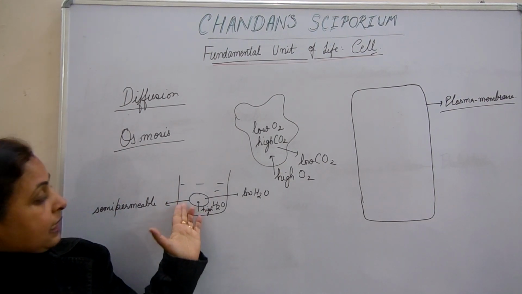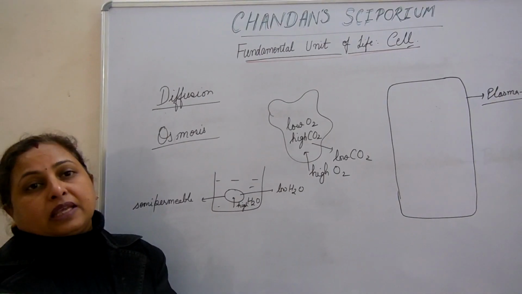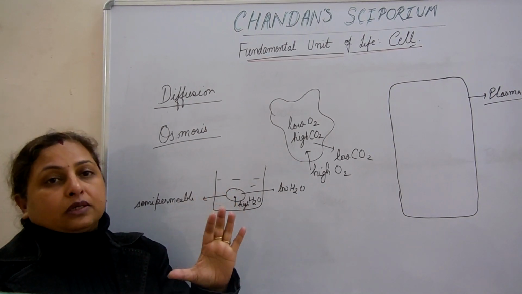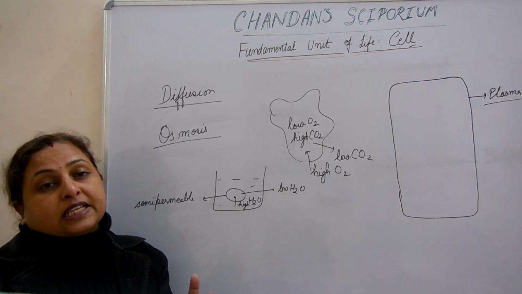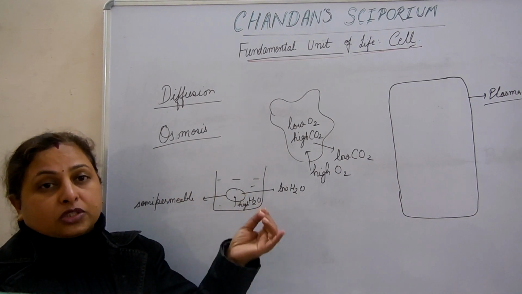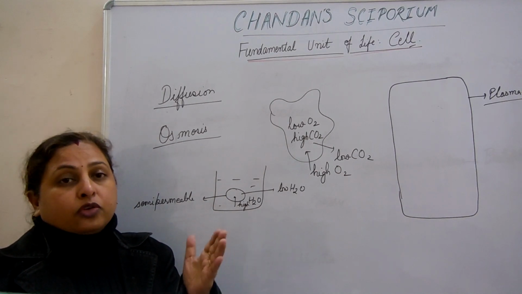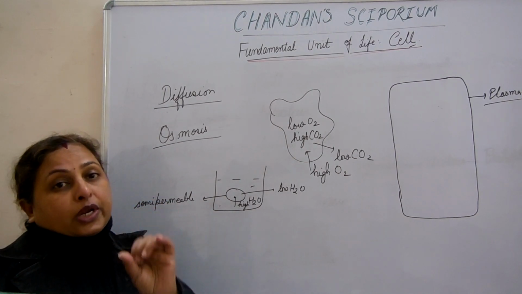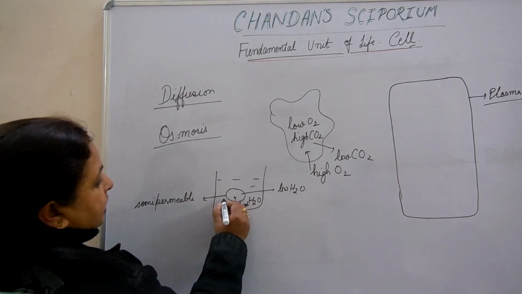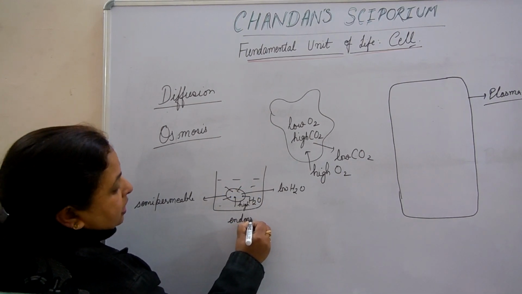Now, if water is going inside the cell, it is called endosmosis. If water is coming out of the cell, it is called exosmosis. If we dip raisins in water, water gets in. It is an example of endosmosis. If you put swollen raisins in a highly concentrated solution of sugar, you will find that the raisins will shrink. So in exosmosis, water comes out, and in this case water molecules are getting in, so this is an example of endosmosis.